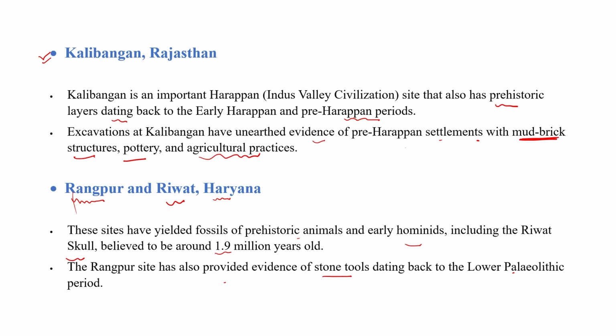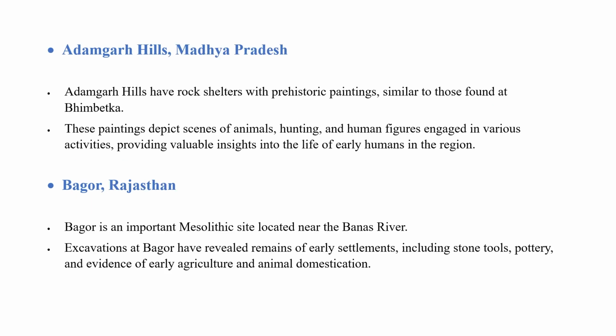Basically stone tools were made during the Paleolithic or before the Paleolithic period. The lower Paleolithic period started around 2.6 million years ago. Clear? So Kalibangan is in Rajasthan and this indicates the prehistorical period of India. We have found mud bricks, structures, potteries, and agriculture practice in Kalibangan, and in Rangpur and Revat we found fossils, a skull, and stone tools related to the lower Paleolithic period. Next slide. Most important site known as Adamgarh.